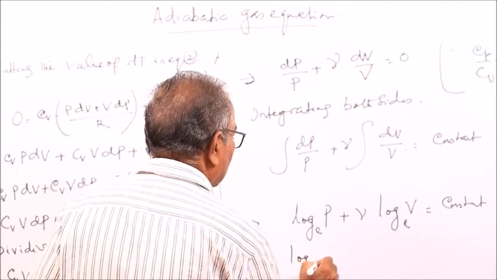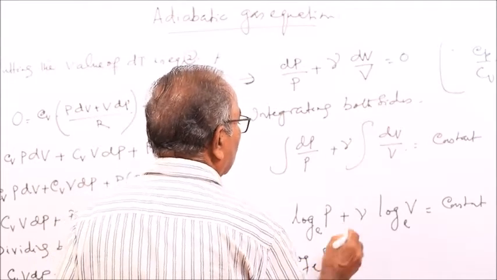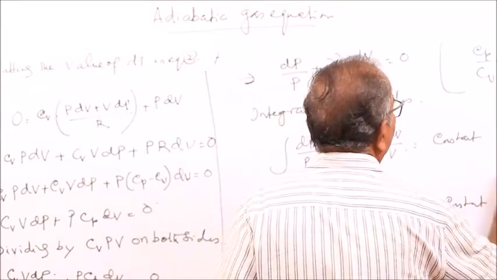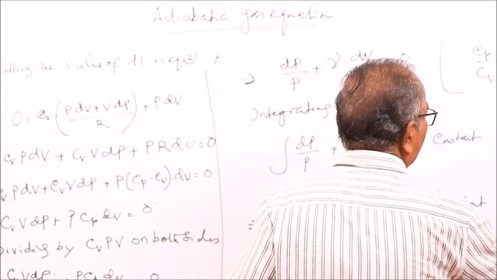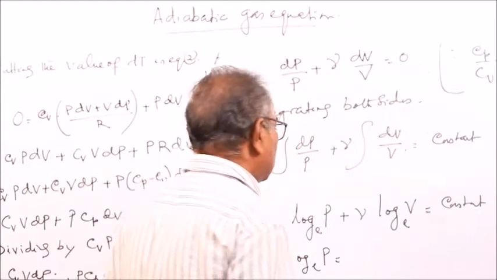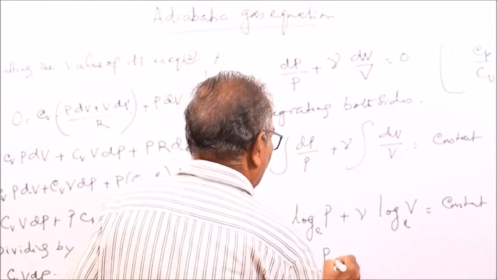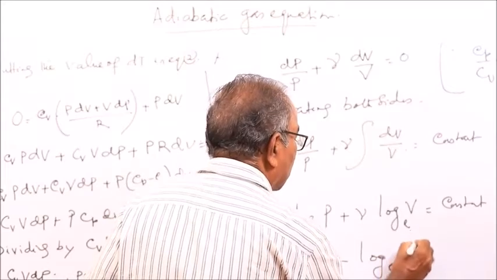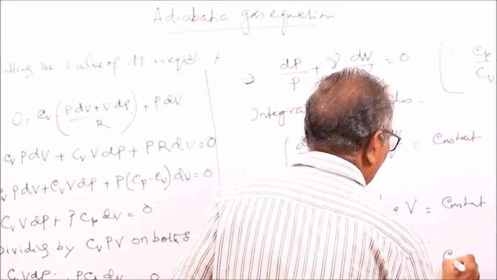So this is equal to log P. Since a log x is equal to log of x to the power a, this is log P plus log of V to the power gamma is constant.